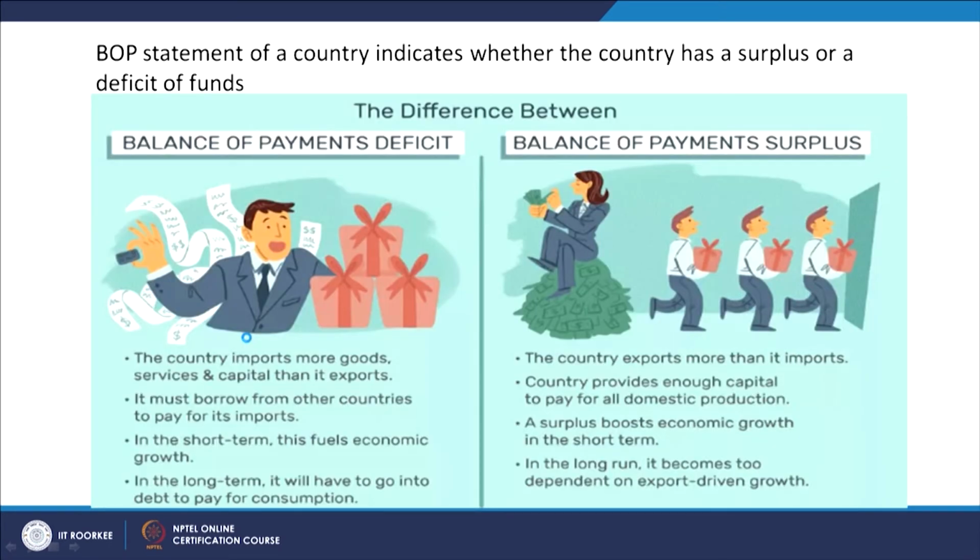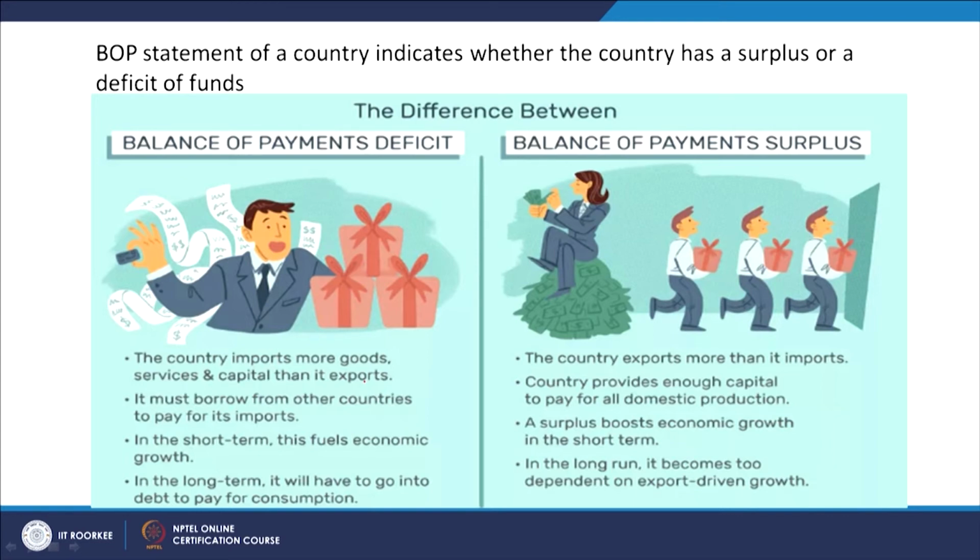The BOP statement of a country indicates whether the country has a surplus or a deficit of funds. We have seen that and discussed it. So, balance of payments deficit, balance of payments surplus. Now, this person is not very happy and here the people are very happy, it seems. Let us look at the deficit. The country imports more goods, services and capital than it exports.